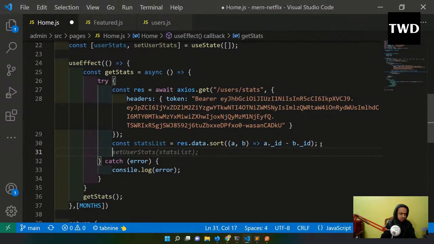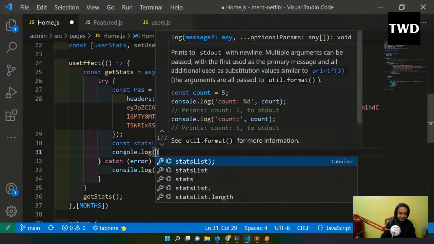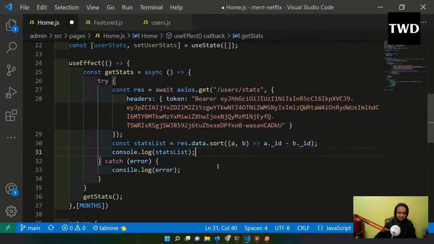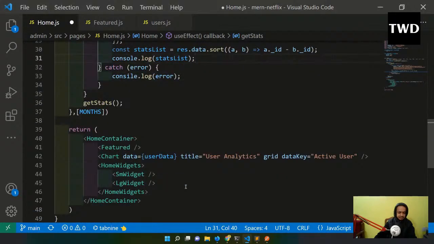We cannot put it, because, okay, let me do one thing. Let me first see whether it is coming or not. console.log of statsList. Okay, console.log of statsList. Then we are going to save it.